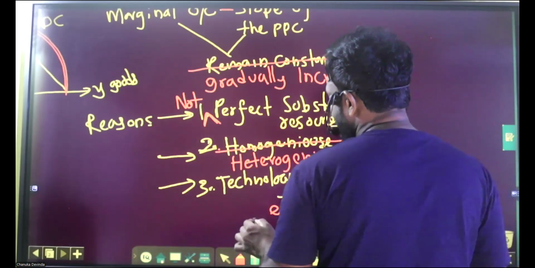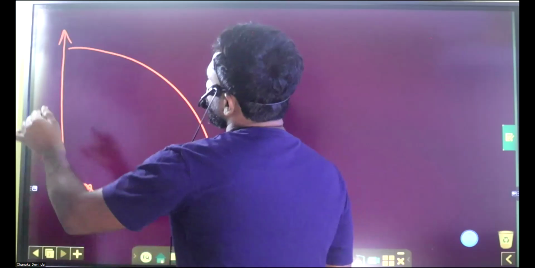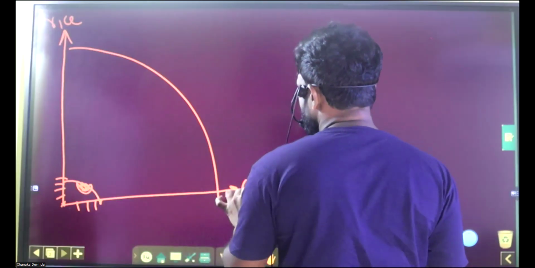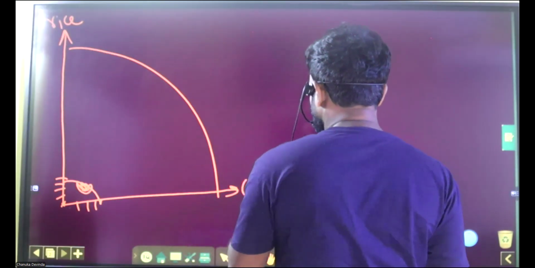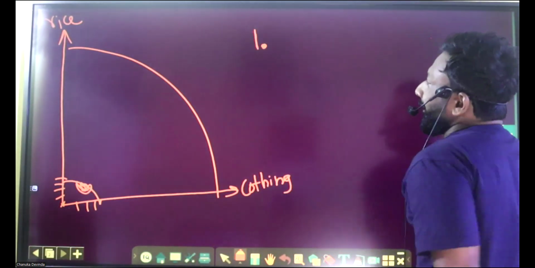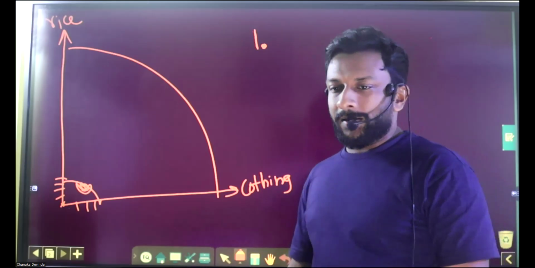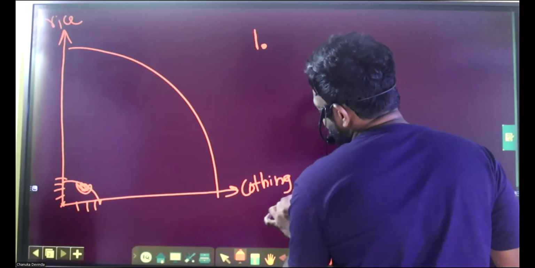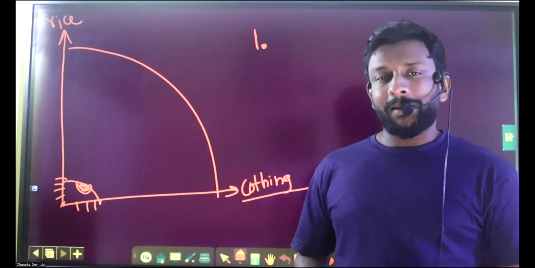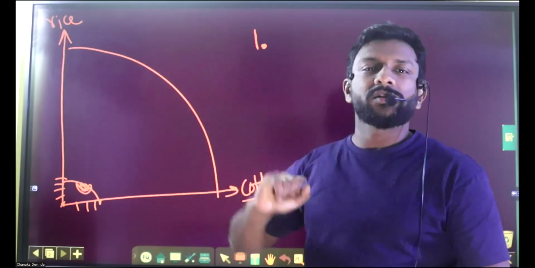So children, we'll take an example. Here, when it comes to rice and clothing, first one, we'll take the reasons. First one, the resources are not perfectly substitutable, right? That means the resources utilized for clothing, machinery, building cannot be perfectly substitutable for the production of rice.